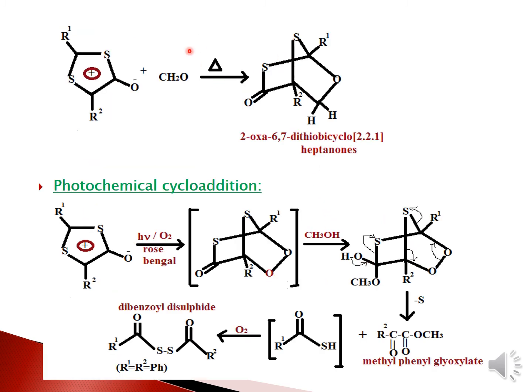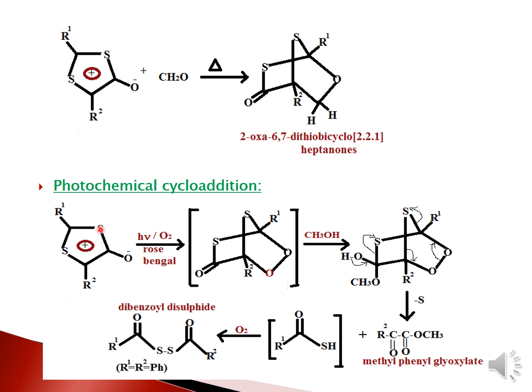Moving on to the next slide, that is with the formaldehyde. With the formaldehyde, the reaction is done under thermal conditions: you take the 1,3-dithiolium-4-olates and treat them thermally with formaldehyde, and 2-oxa-6,7-dithiobicycloheptanones are formed. And then moving on to photochemical cycloaddition. This is very important from the exam point of view.